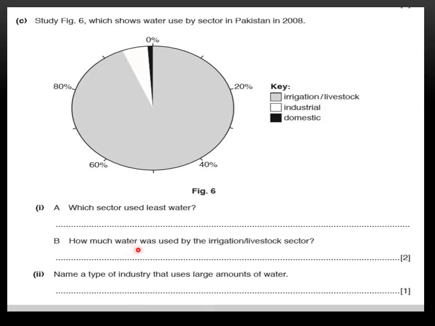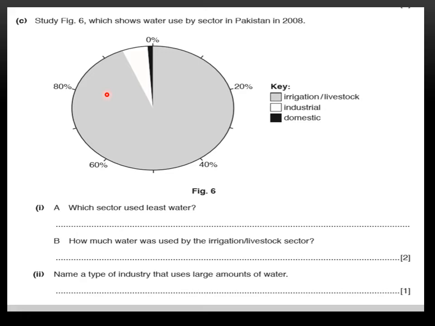How much water was used by the irrigation livestock sector? You can see the scale used here is from 0 till 100, with marks at 10, then 30, 40, 50, 60, 70, 80, and 90. Here you can see this is not half of it, we can say 93 or 94% maybe. Okay? So let's calculate this one.